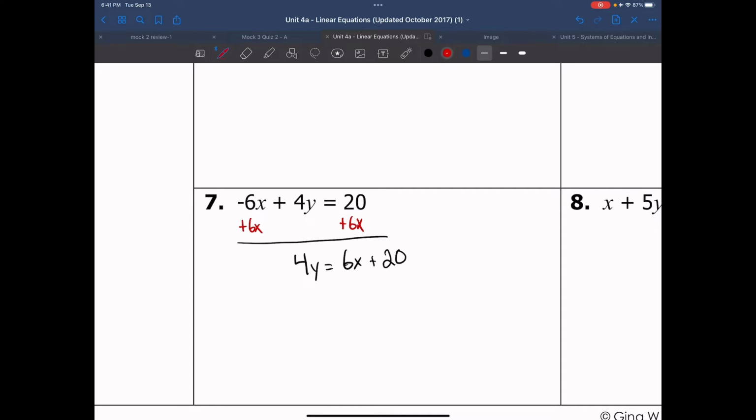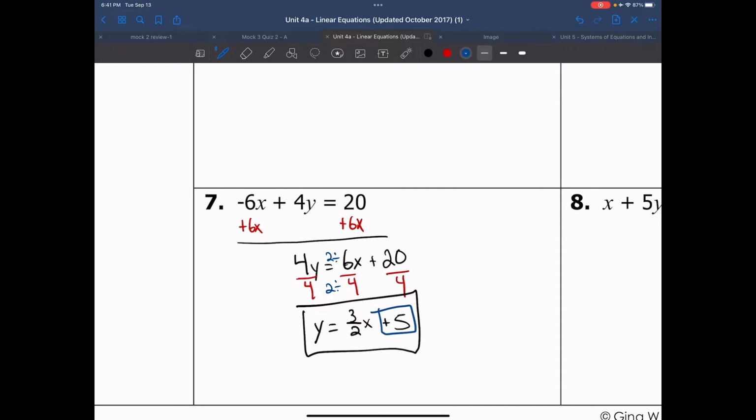Then I'm going to divide everything by 4. Now, what that does for me is that leaves me y equals, well, I can reduce this by 2. So that leaves me 3/2 x. 20 divided by 4 is plus 5. And this is my equation where 5 is my y-intercept and 3/2 is my slope.